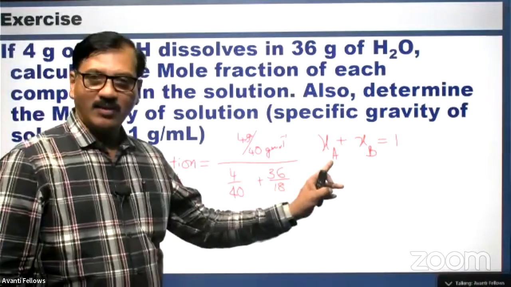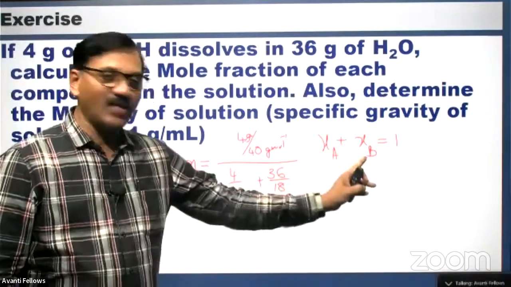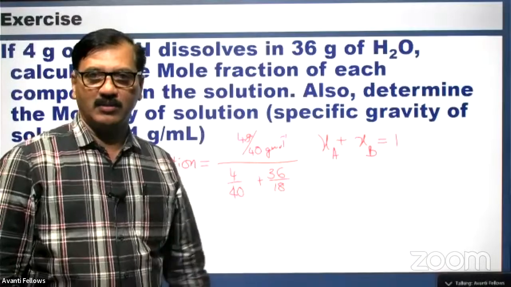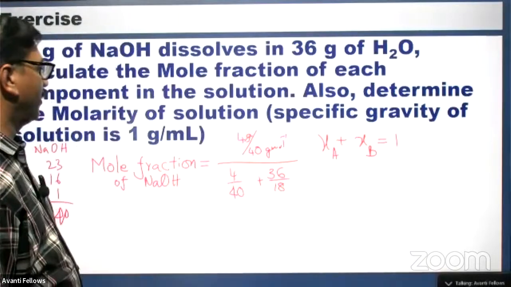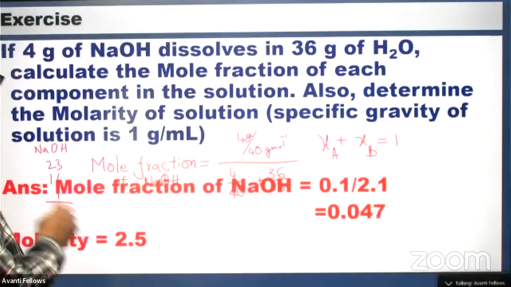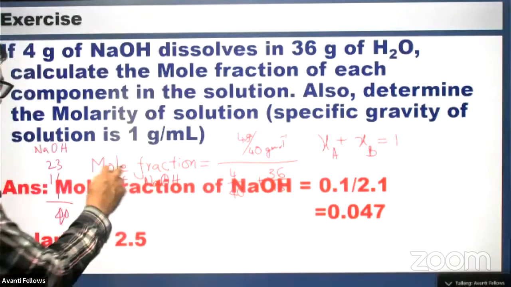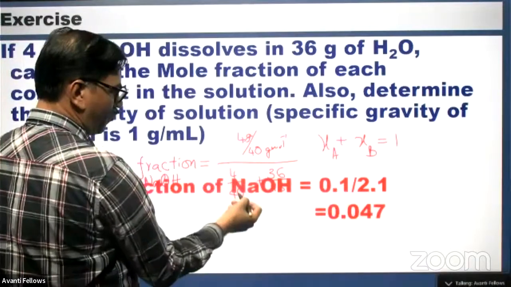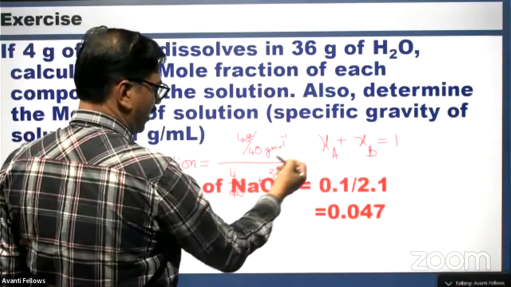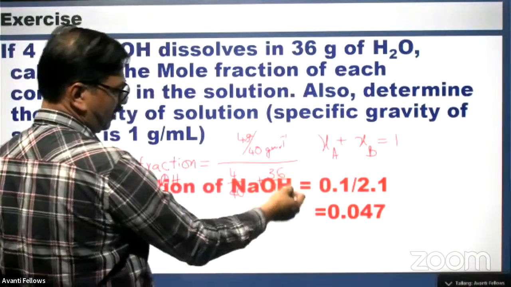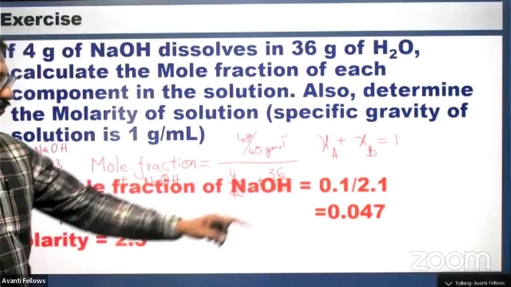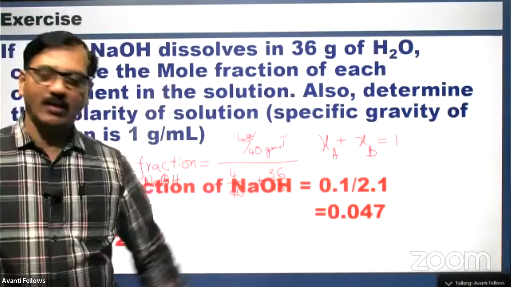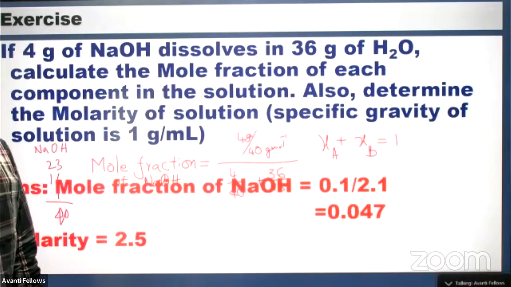If you know one, you get the value of the other by subtracting it from 1. So mole fraction of NaOH: 4 by 40 is 0.1, divided by 0.1 plus 36 by 18, that is 2, so 2.1. 0.1 by 2.1 is 0.047, right? 0.047 is the answer.